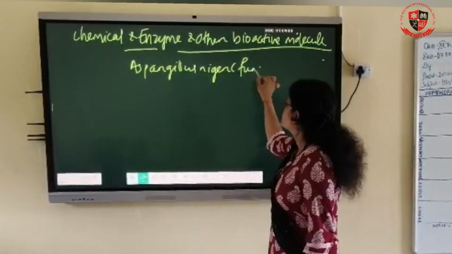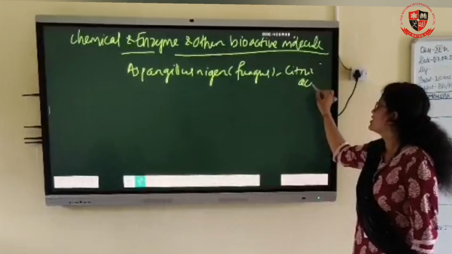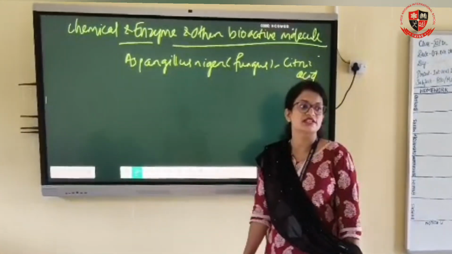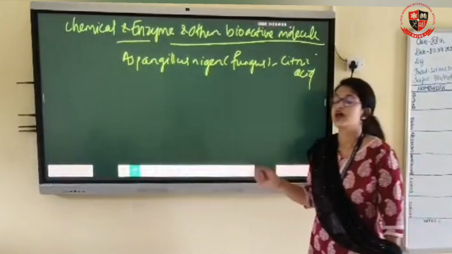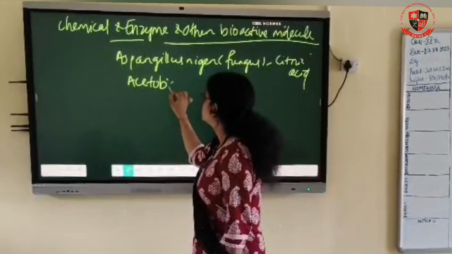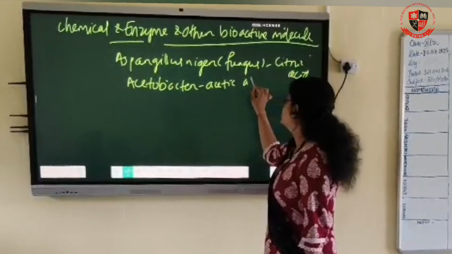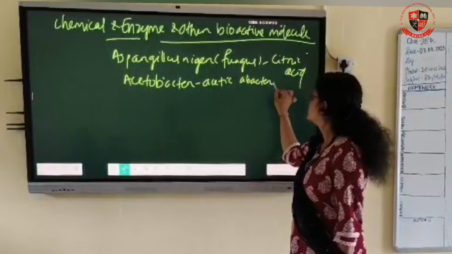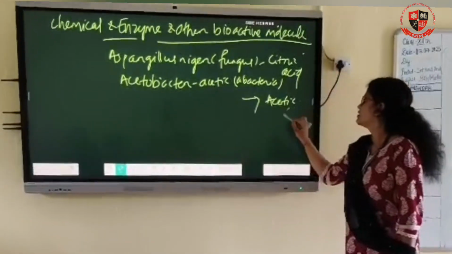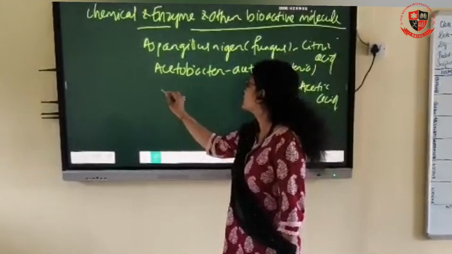Aspergillus niger is a fungus used for the production of citric acid. Which bacteria produces acetic acid? Acetobacter. Acetobacter is a bacteria. It produces acetic acid. These are the chemicals released by bacteria, fungi and other microbes.